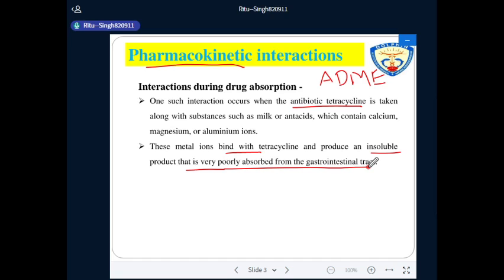When these metal ions bind with tetracycline, they form an insoluble product, and this product is poorly absorbed from the GIT. Okay, so this is the drug interaction during drug absorption.